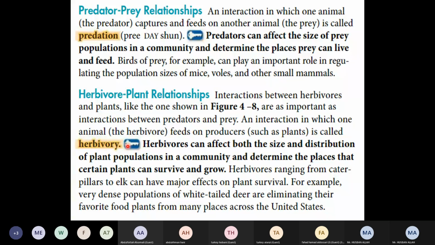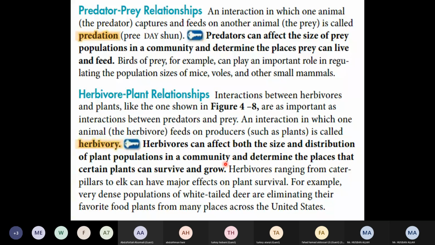So it means that the grass present in your garden is good enough for that. But if you increase the number of goats or buffalo from 1 to 5, then the food, the grasses which are there, the population of the grasses will reduce, the size will reduce because they will eat more, right? So in that way it can affect what? In that way, herbivores can affect the size and distribution of the plant population in a community, that determine the places where certain plants can survive and grow.